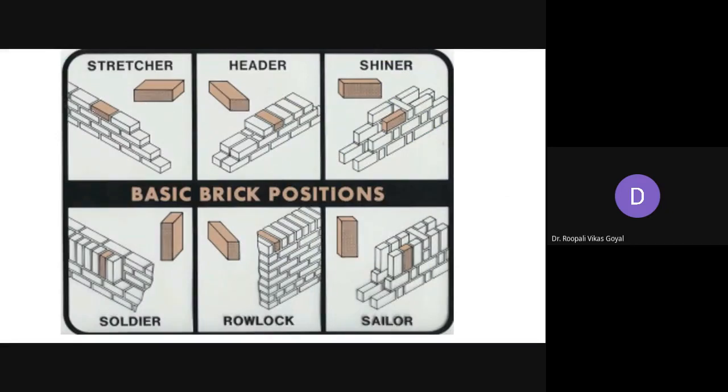Here you can see the stretcher portion is exposed. Here the header portion is exposed. Now you are rotating the brick, keeping it like this, so it is called a shiner. Then vertically you are keeping it, the header portion is exposed, it is called a soldier. Then this row lock header portion, when you are keeping it this way by rotating, it is called a row lock. And vertically you are keeping it and the broad portion is exposed, then it is called a sheller.